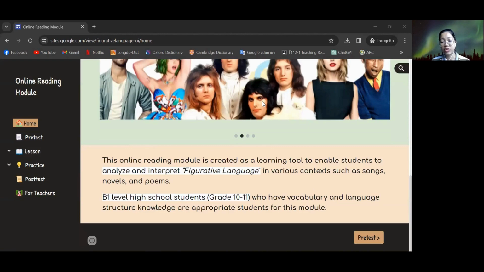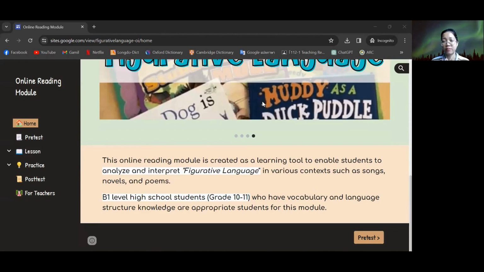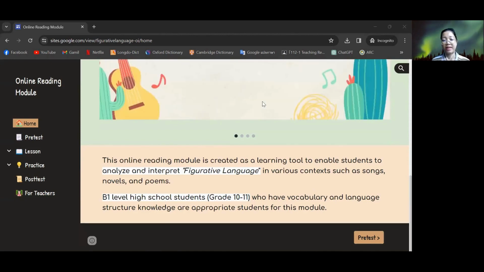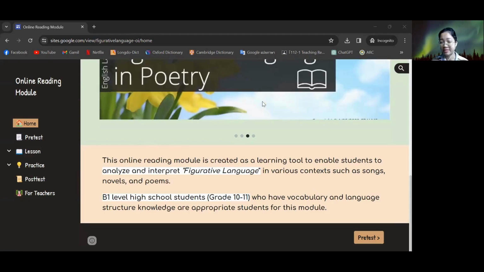I assume that they should have an appropriate level of vocabulary skills and language structure knowledge, because in this site they have to analyze the meaning. So if they have enough vocabulary and language structure, it's better for them to understand this site.